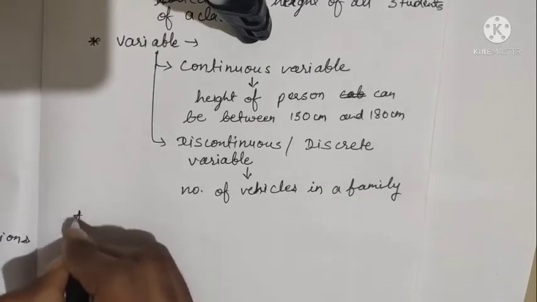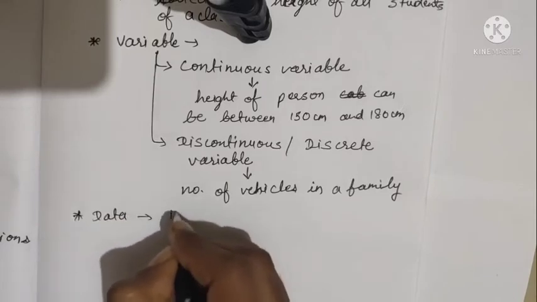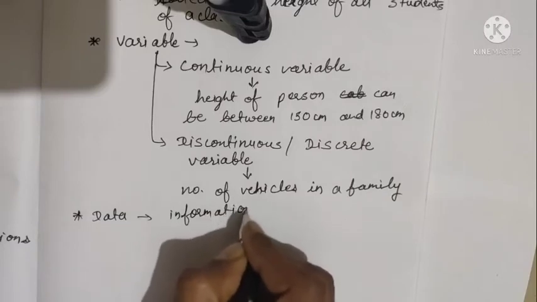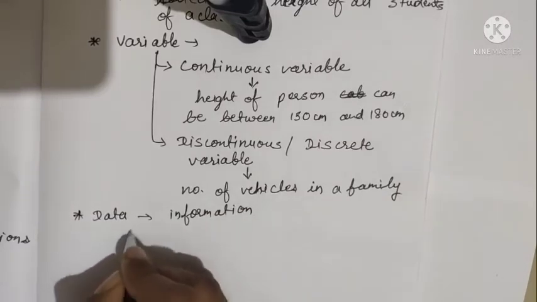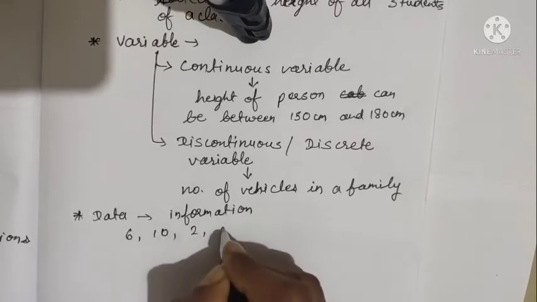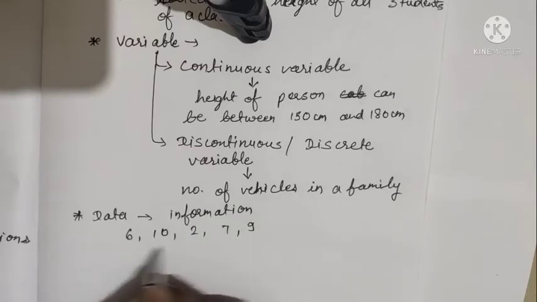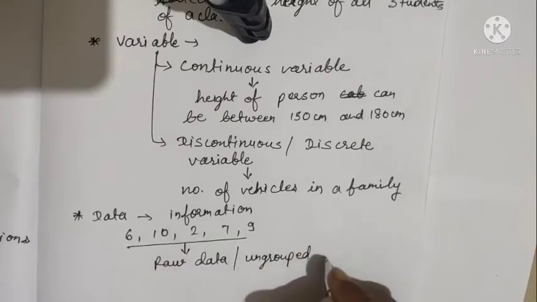Our next term is data. Data means information. Let us take an example that marks scored by a student in different subjects are 6, 10, 2, 7 and 9. This particular data is known as raw data or ungrouped data.